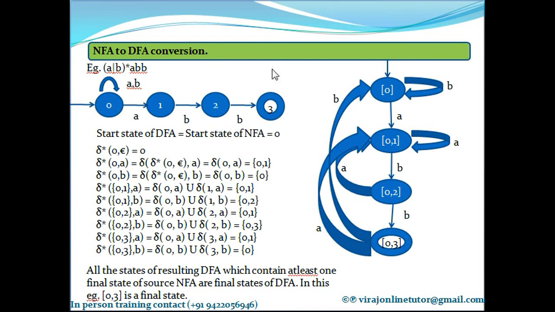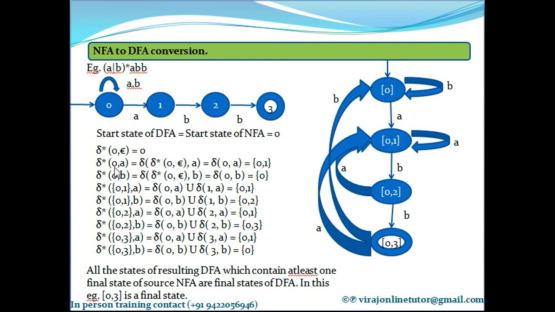So I have to compute delta asterisk of 0 comma A and delta asterisk of 0 comma B. Remember, delta asterisk of any state on epsilon is that state itself. So delta asterisk of 0 comma epsilon is 0 itself.